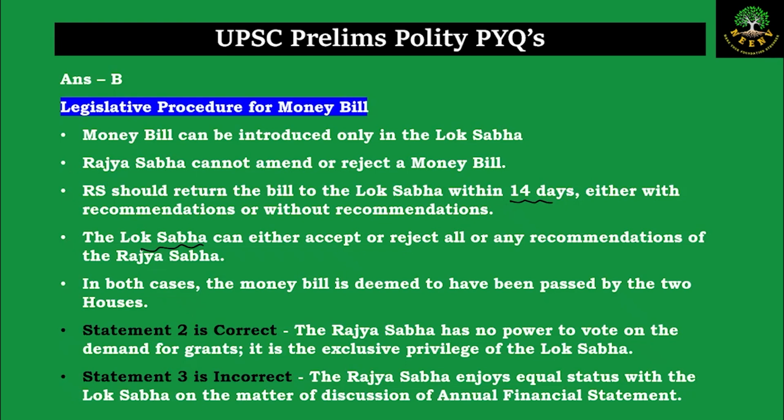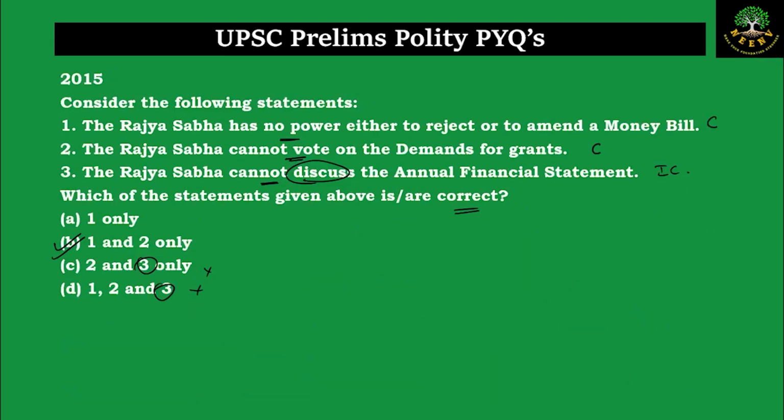Coming to statement number 2, the Rajya Sabha has no power to vote on the demand for grants. It is the exclusive privilege of the Lok Sabha, which we already discussed. And coming to the last statement, the Rajya Sabha has the same powers as the Lok Sabha when it comes to the discussion on the annual financial statements. So hence statement number 3 is incorrect. Because statement number 3 is incorrect, our answer will be B, 1 and 2 only.